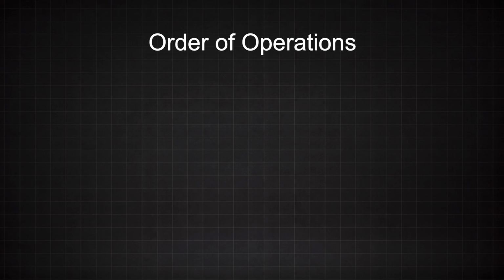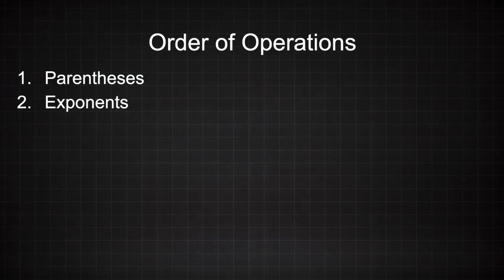The order of operations are as follows. If anything is enclosed by parentheses, you do that first. The next priority are numbers with exponents. After that, you have multiplication and division.